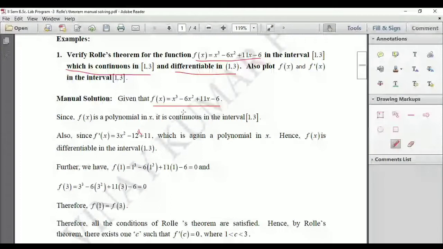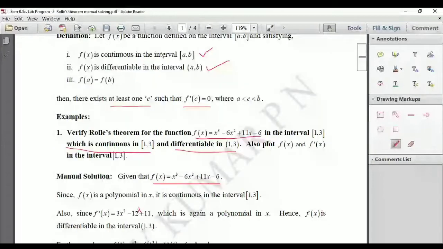You'll get 3x square minus 12x plus 11, which is again a polynomial in x. This is differentiable in the open interval 1 comma 3, since polynomials are always differentiable. So these two conditions are holding.